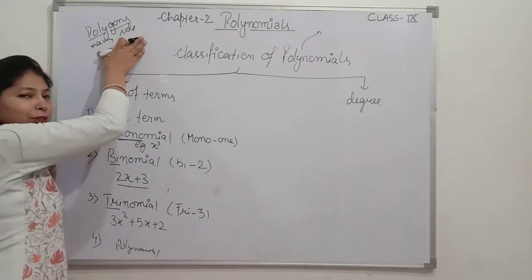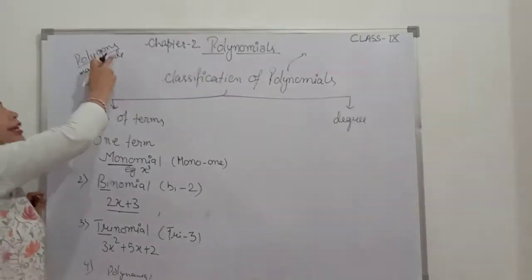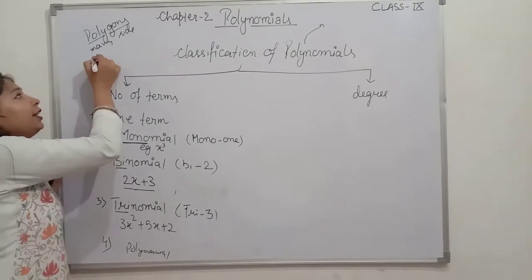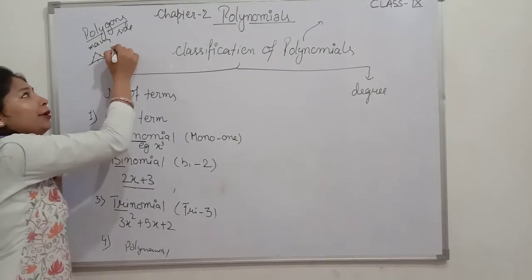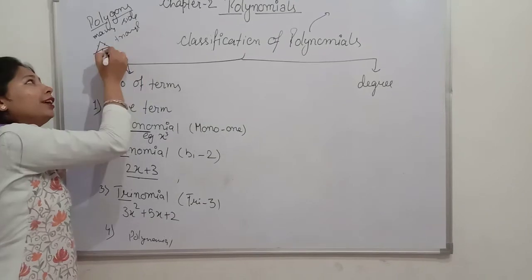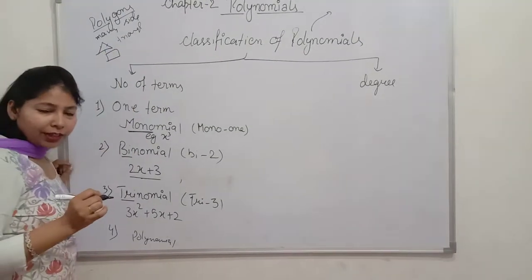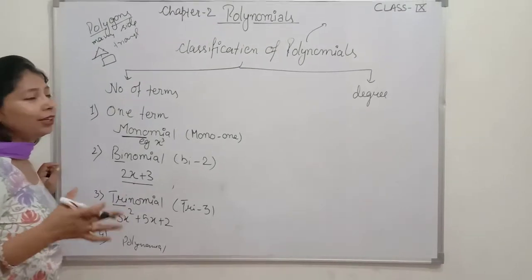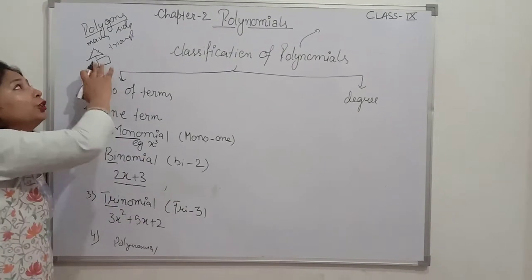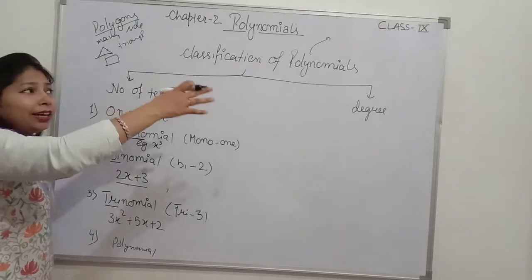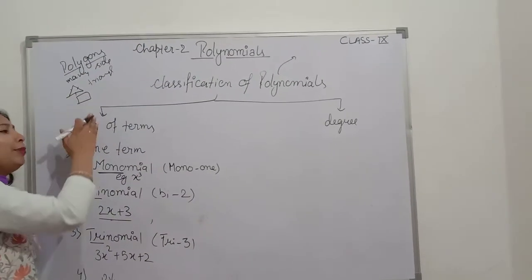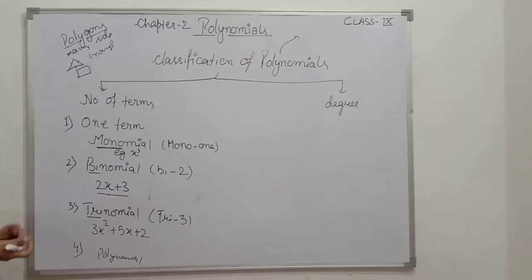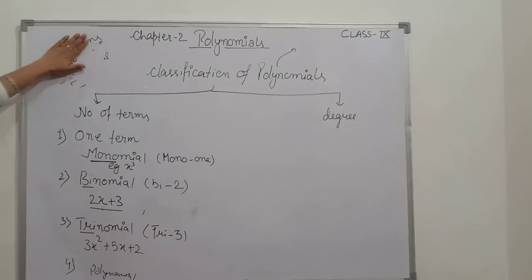It is a closed curve made by line segments. The first polygon is the triangle. It is made by three lines. Similarly, 4 is quadrilateral, 5 is pentagon, 6 is hexagon, 7 is heptagon, and 8 is octagon, and so on. Similarly, in case of polynomials, we are naming like this: monomial, binomial, trinomial, and polynomials. So this is only for the naming.